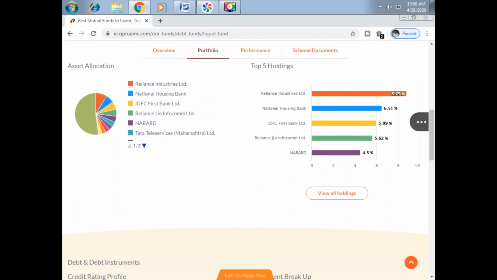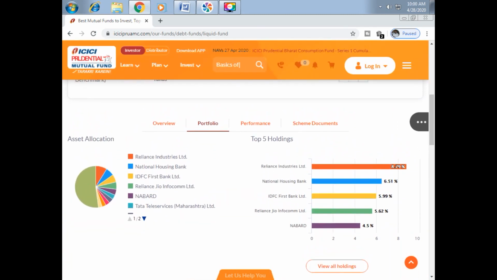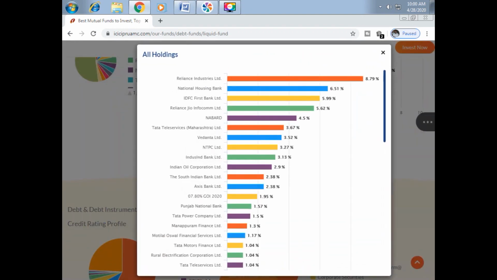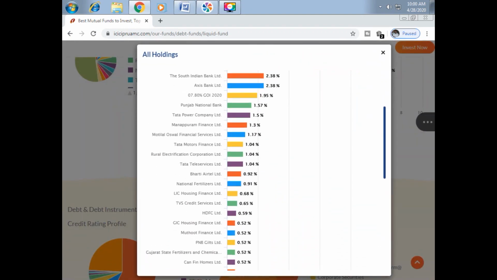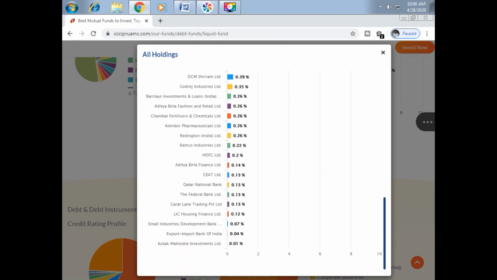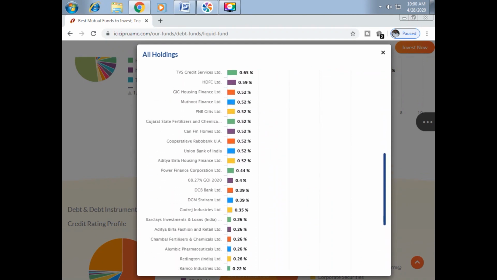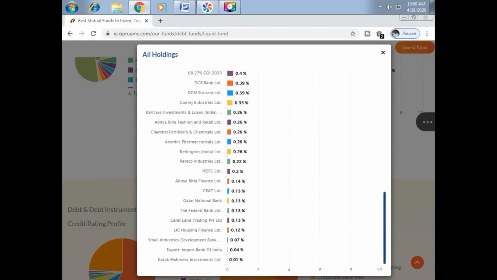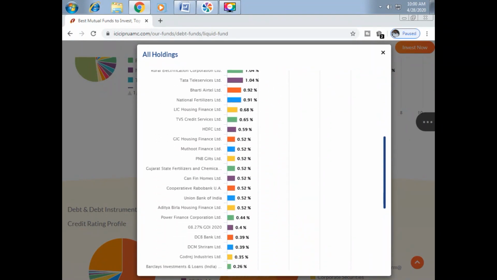If you want to see all holdings details, click on View All Holdings. This page will be opened. Here you can see the complete information about the portfolio of this scheme, all company names and the percentage of amount invested in that company.